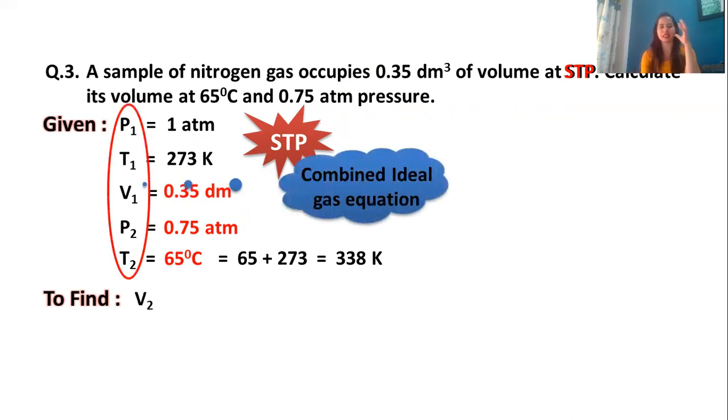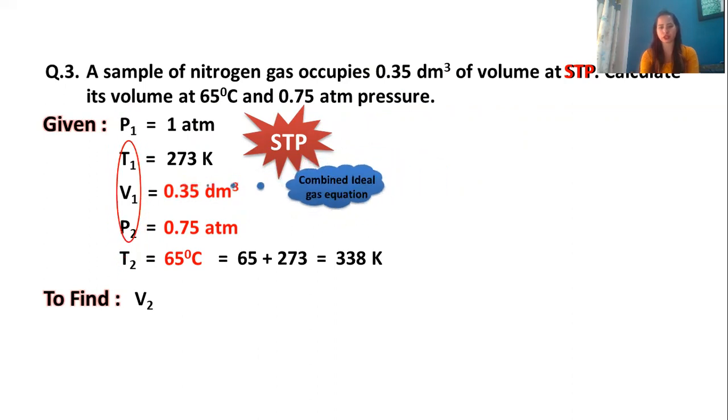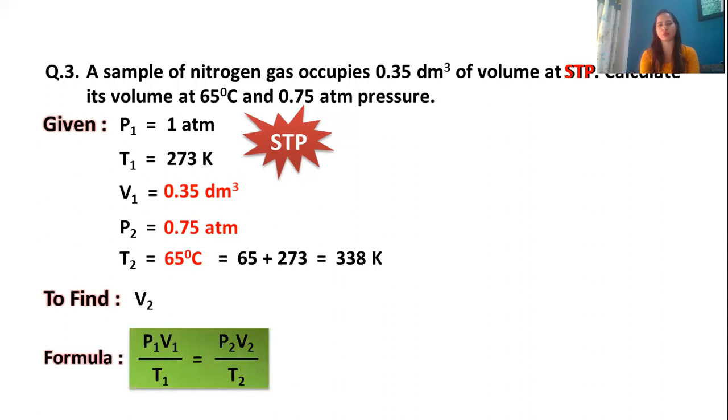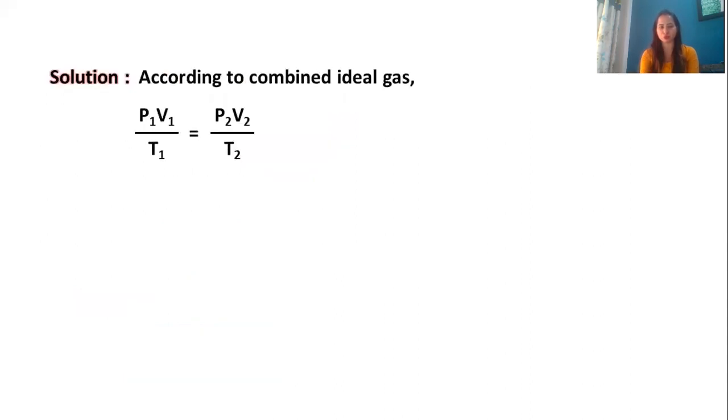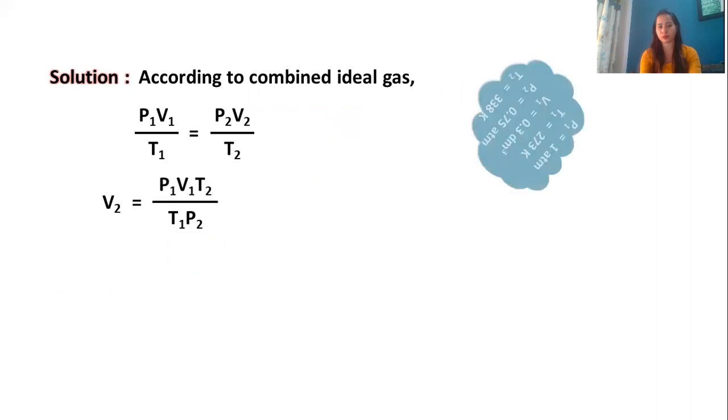By looking at the given condition, we are going to use the combined ideal gas equation, that is P1 V1 upon T1 is equal to P2 V2 upon T2. If I rearrange for V2, the formula that you get is P1 V1 upon T1 into T2 upon P2.